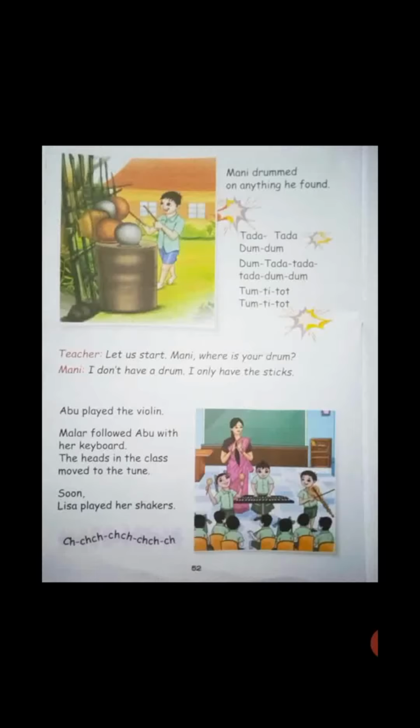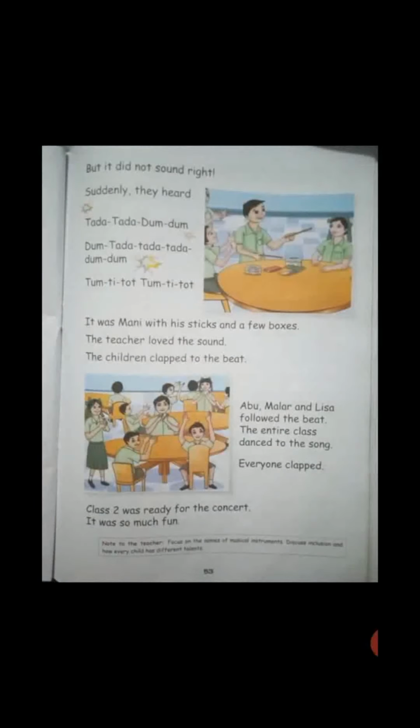So we are moving on to the next page, page number 53. Here, but it did not sound right. Suddenly they had thada thada dum dum, dum thada thada thada dum dum, thum tit tot, thum tit tot. It was Mani with his sticks and a few boxes. So Mani started doing his drum beat, it seems. So he started on the box. He makes a sound like this: thada thada dum dum dum thada thada thada dum dum tum tit tot tum tit tot.